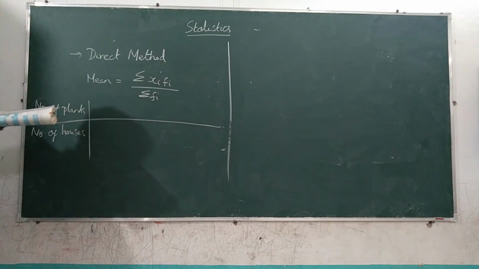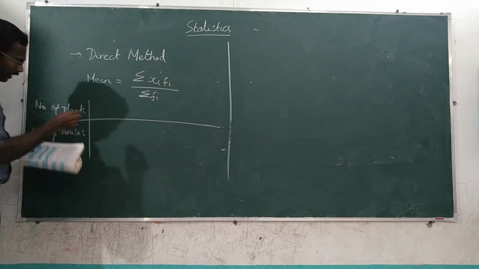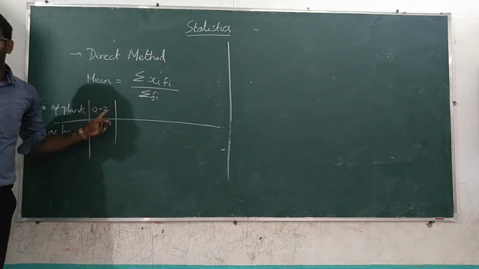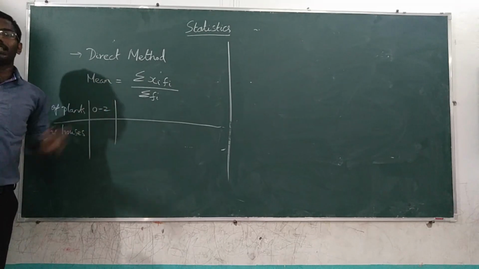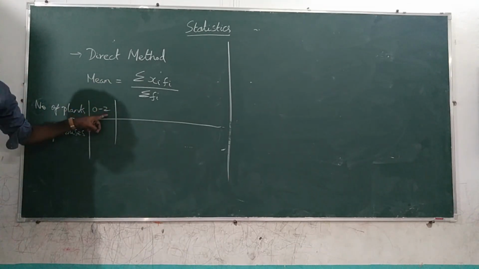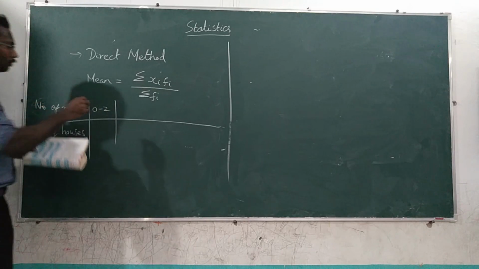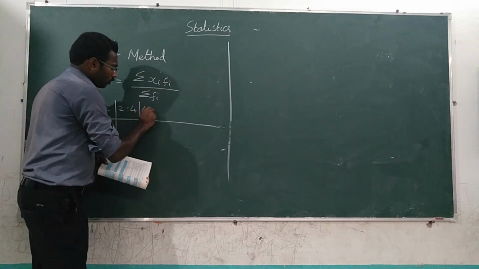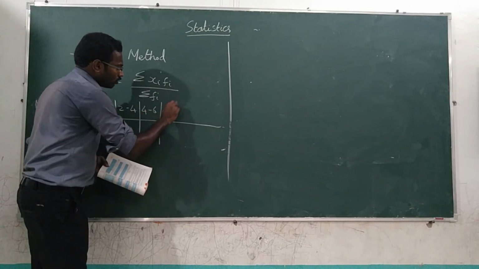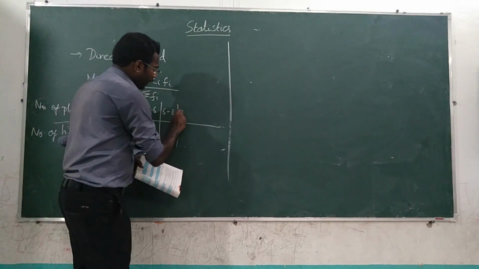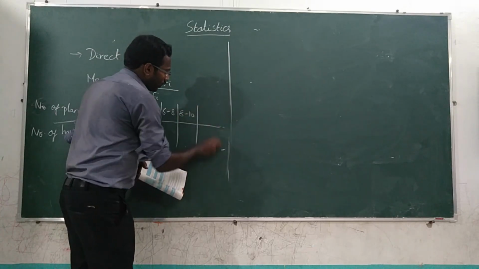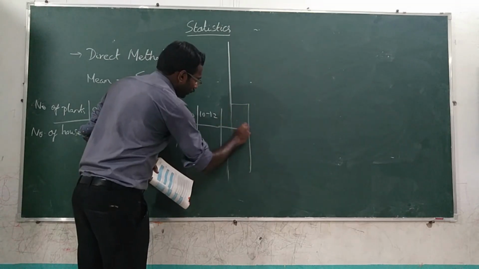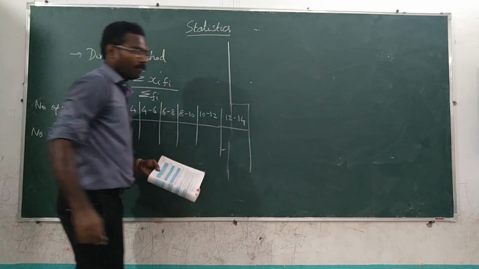Okay, so let us see. So the number of plants is given as 0 to 2. 0 to 2 means automatically you know what this is? This is group frequency distribution. The lower limit is 0, upper limit is 2. So 0 to 2, 2 to 4, then 4 to 6, 6 to 8, 8 to 10, 10 to 12, and 12 to 14.